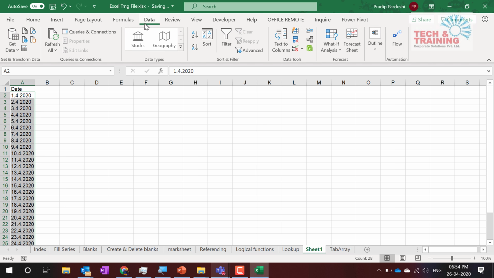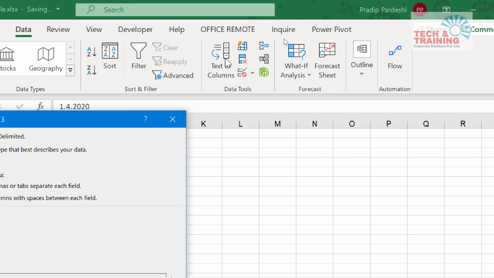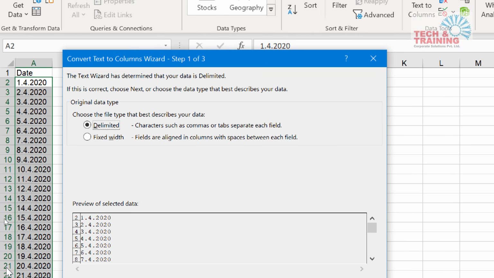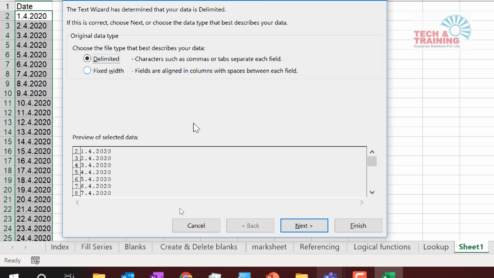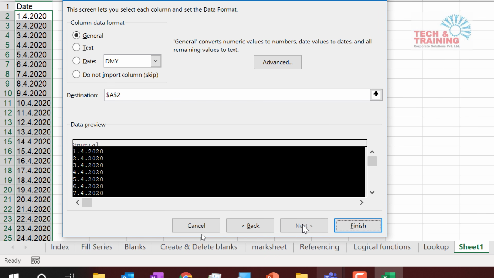Select the column, then go to the Data tab. You need to go to Text to Columns, and when we go to Text to Columns, the next thing we have to do is select Delimited, next, next. Now here, your date format is in DDMMYY. It's not MDY. Look for a date which is beyond 12 and see the format of that date.